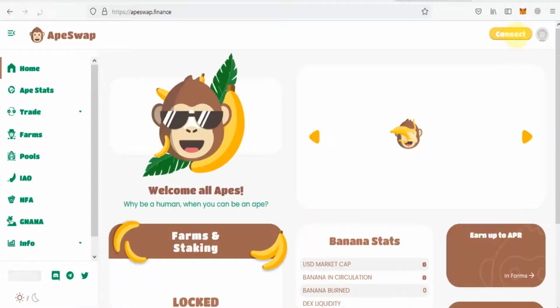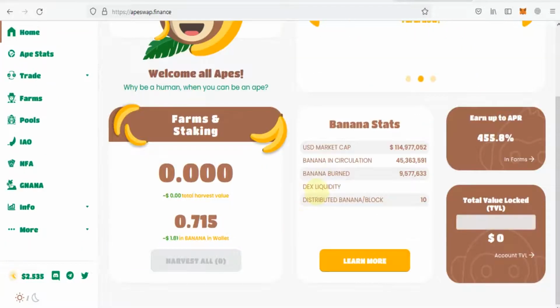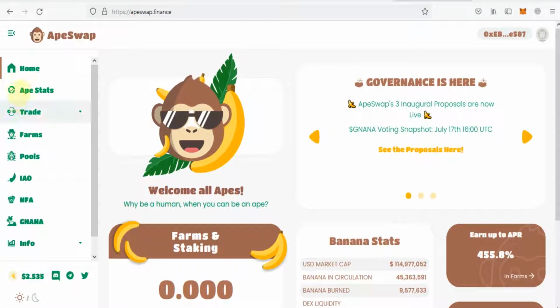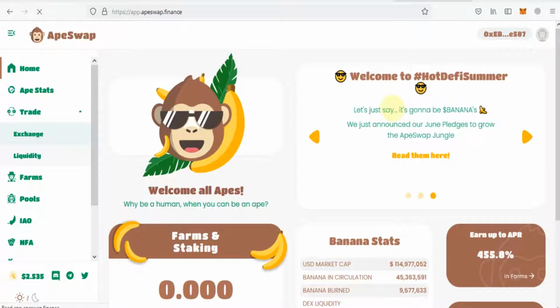You can also buy banana tokens from AppSwap Finance, earn bananas from your staking, and also earn from your farming. First of all we need to trade and get banana tokens. I already have 2.44 bananas, but I will tell you how to buy banana tokens from AppSwap Finance.